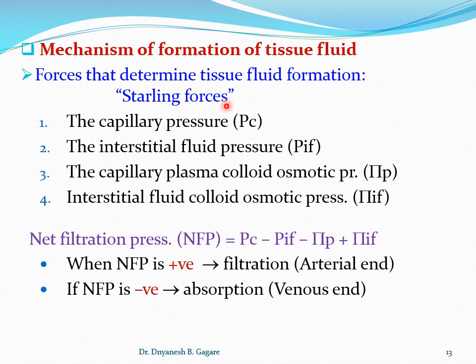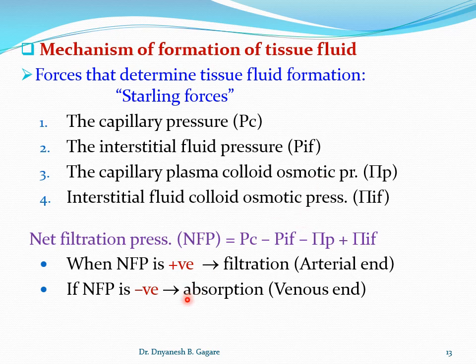In case you have the question, describe the Starling forces acting across the capillary membrane required for the formation of tissue fluid, there are four Starling forces. One is the capillary pressure, second is the interstitial fluid pressure, third is the capillary plasma colloid osmotic pressure, and fourth is the interstitial fluid colloid osmotic pressure.